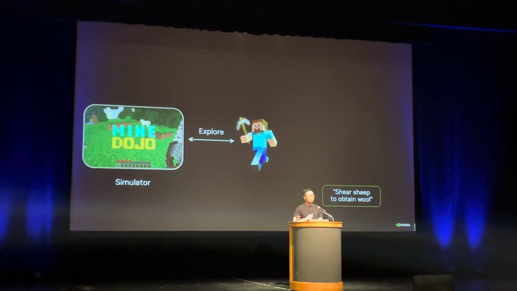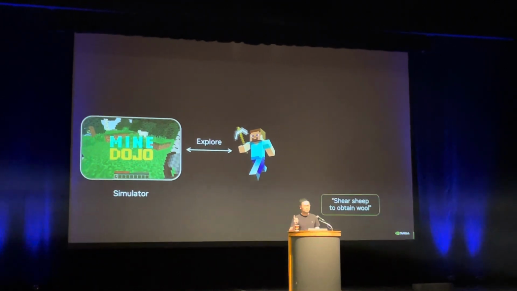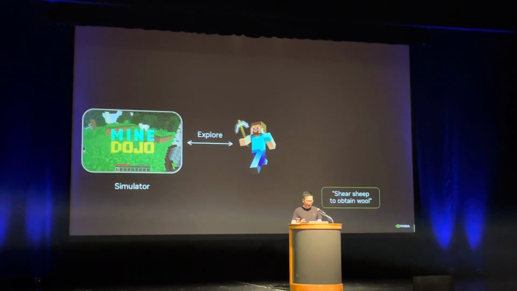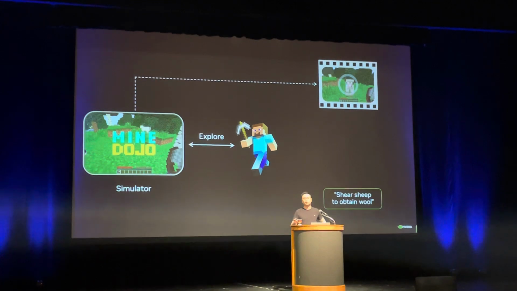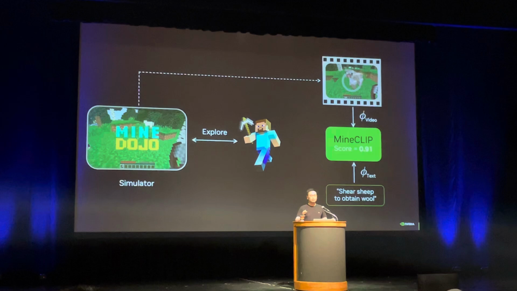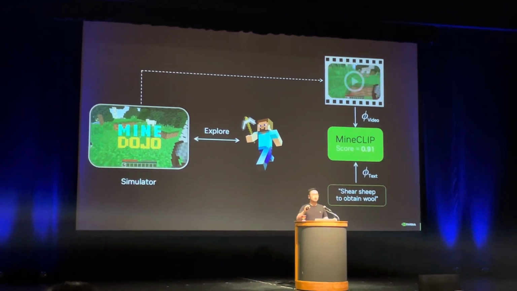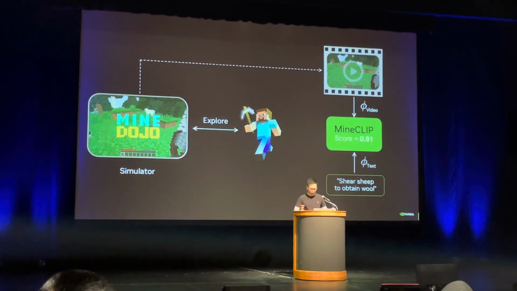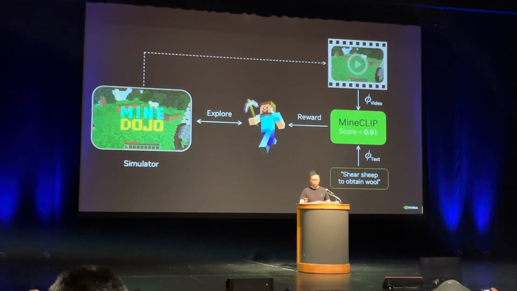So let's see MindClip in action. Here's an agent interacting with the simulator. The task is written in natural language. It's called shear sheep to obtain wool. And as the agent explores, it generates a video snippet, which is then encoded and sent to the MindClip model to compute a score. And the higher the association is, the higher the score is, the more we know that the video, the actions of the agent, is aligned with the text instruction. And that becomes the reward function to any reinforcement learning algorithm.